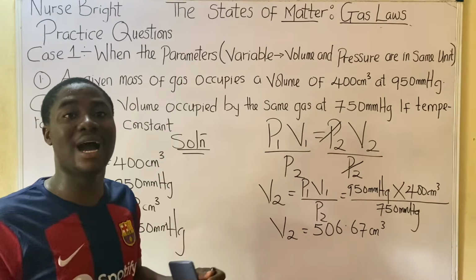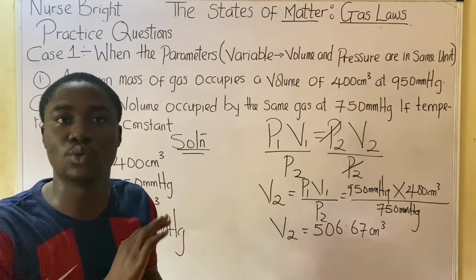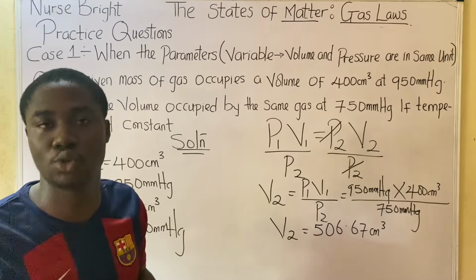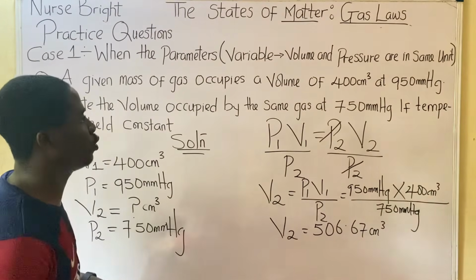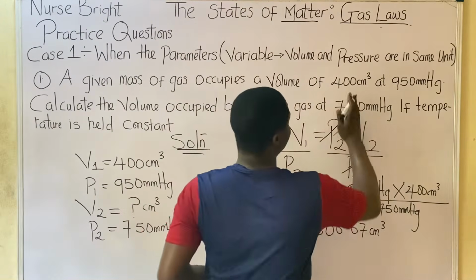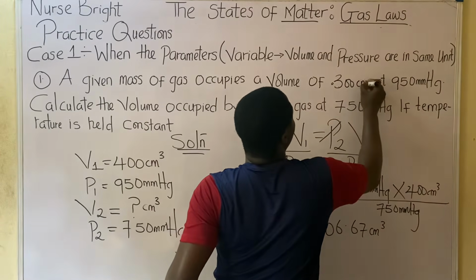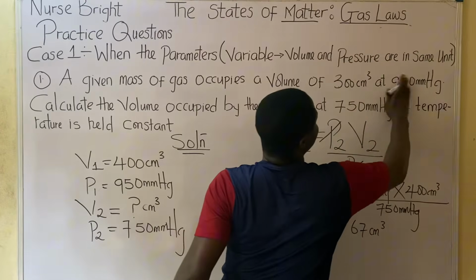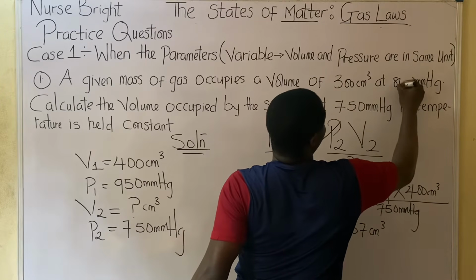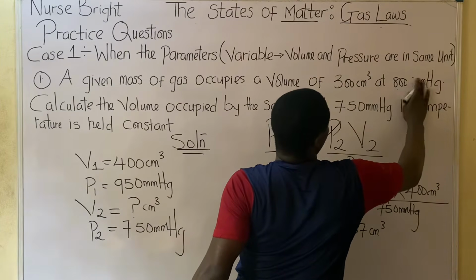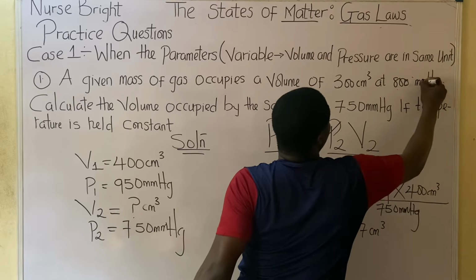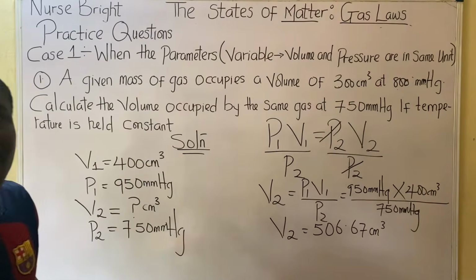So guys, you can see how questions under this aspect are being tackled without stress. Let me give you one practice question so you solve and provide the answer in the comment section. Let us assume that the first volume was 300 centimeter cube and the second was, let's say, 800, something like that. Yeah, let's just work towards this. Okay, but this is very easy. You solve this and provide the answer in the comment section.